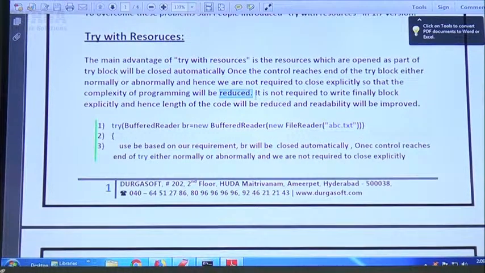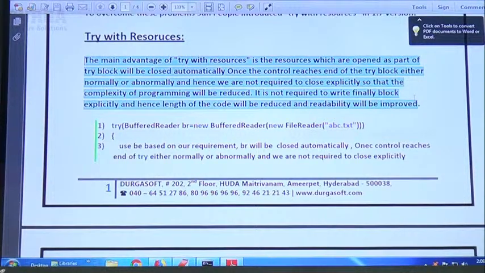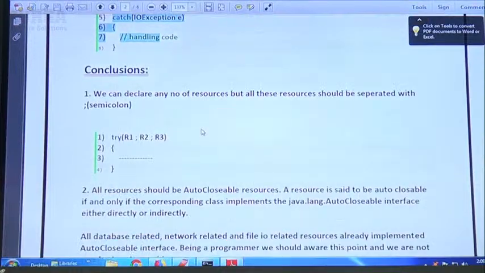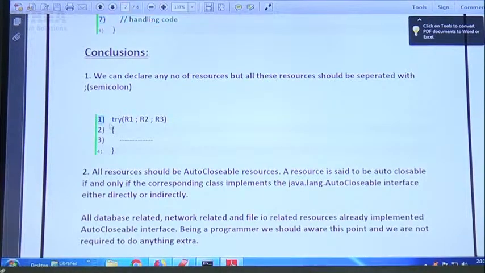Remember this one, sir. It is not required to write a finally block. Automatically the length of the code will be reduced and readability will be improved. So we are not required to close the resource, complexity will be reduced, and we are not required to write the finally block, so readability will be improved. Yes, a try block like this. Next, conclusions: we can take multiple resources.